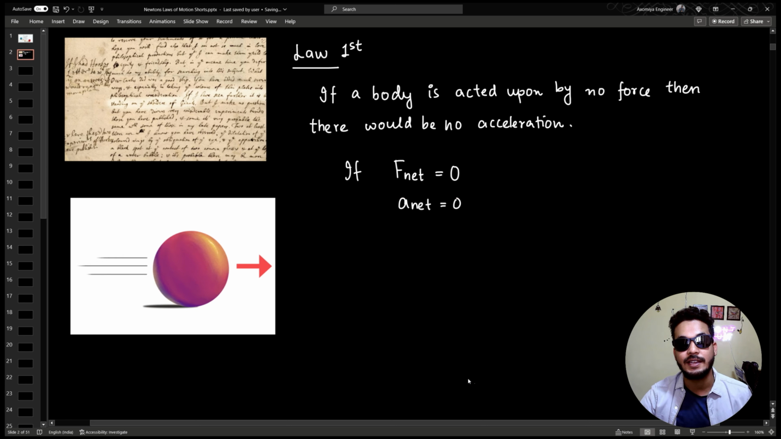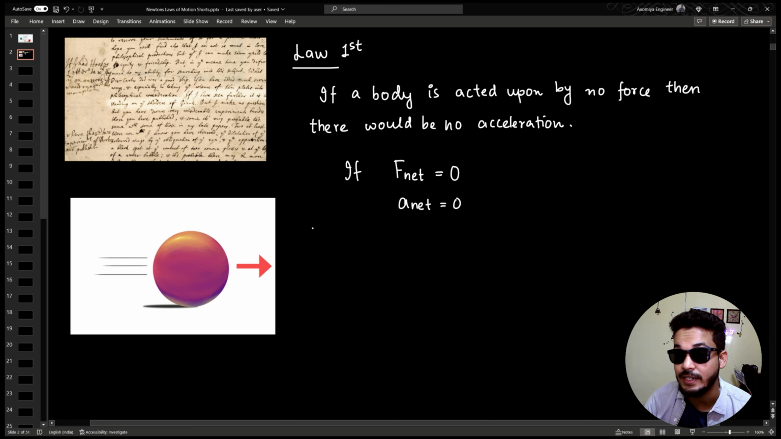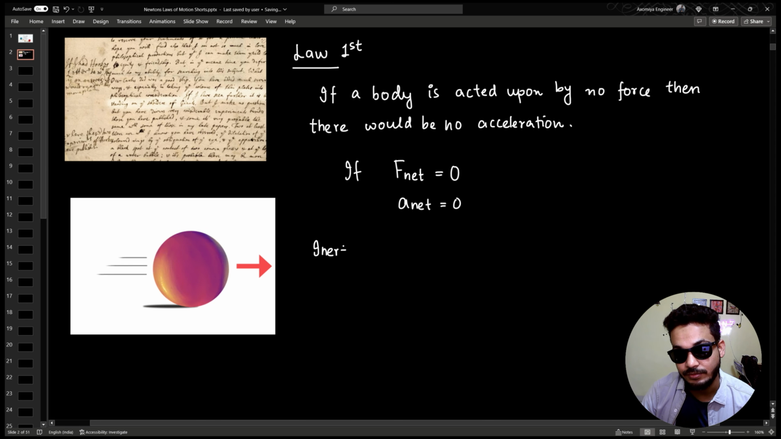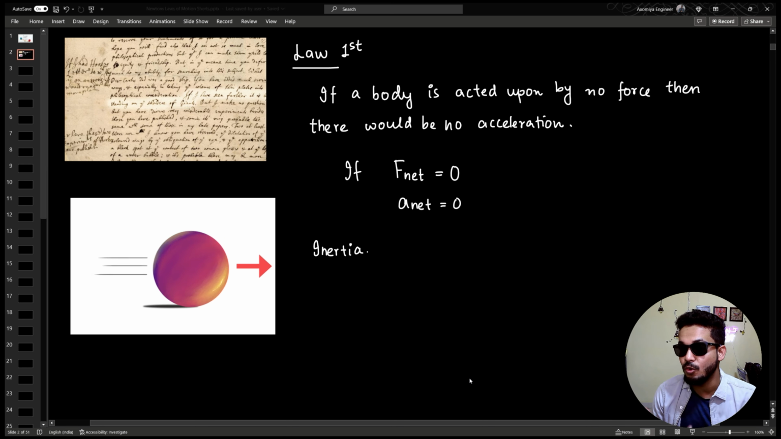unless acted upon by an external force like this. This property is also known as inertia. Okay, so inertia comes by the virtue of mass. The more mass a body has, the more inertia it has.